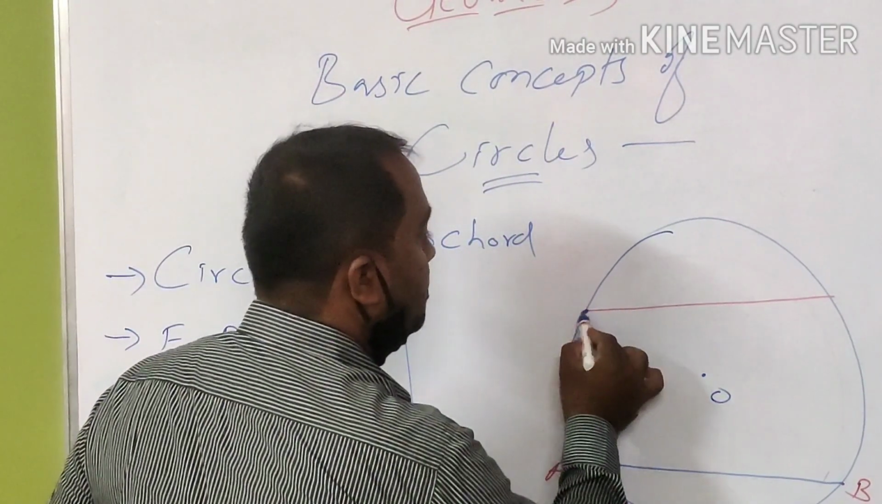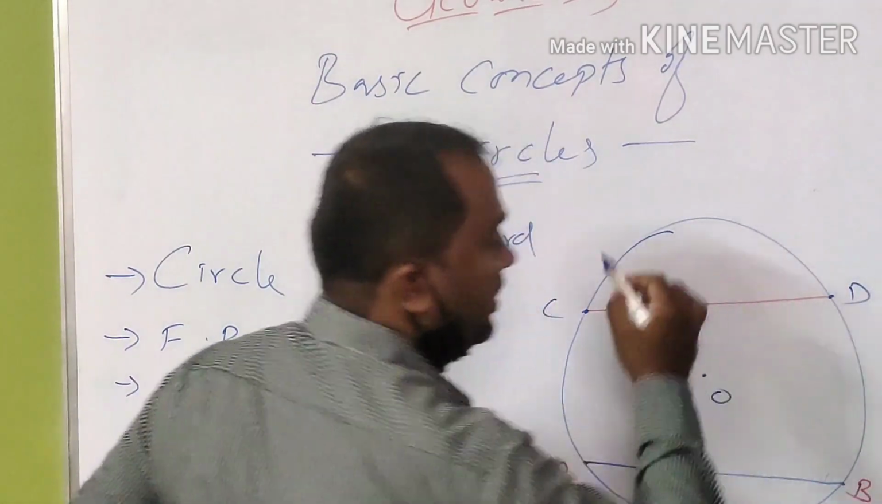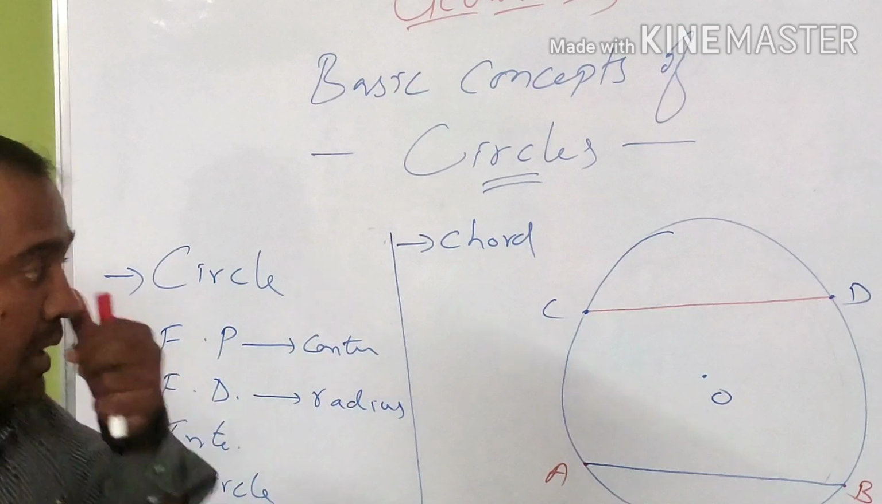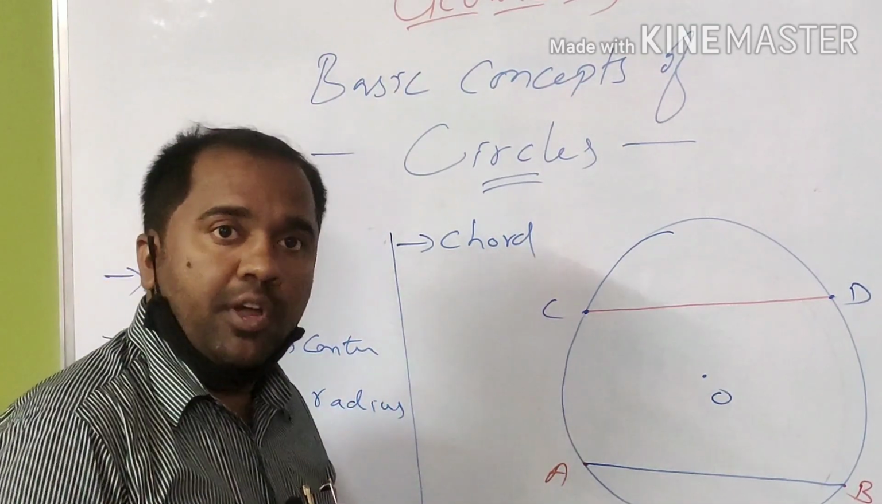I will name some points here, for example C and D. So AB is a chord, CD is a chord, etc. Now how many chords can we draw in a circle?